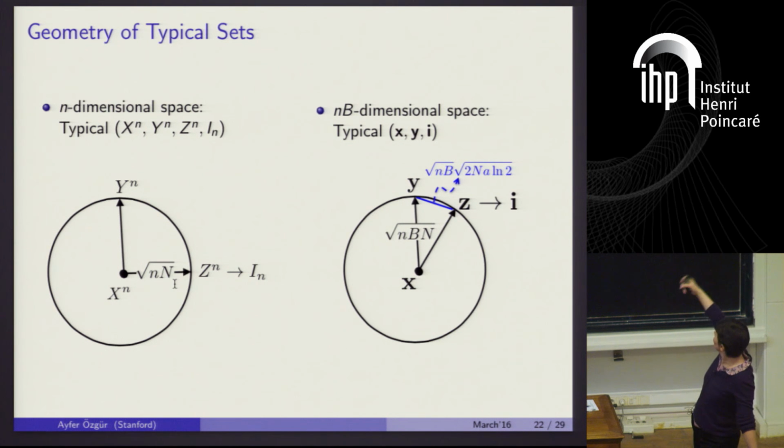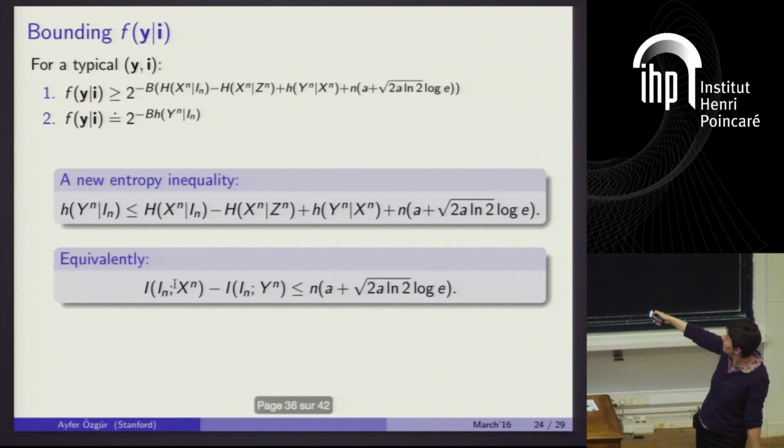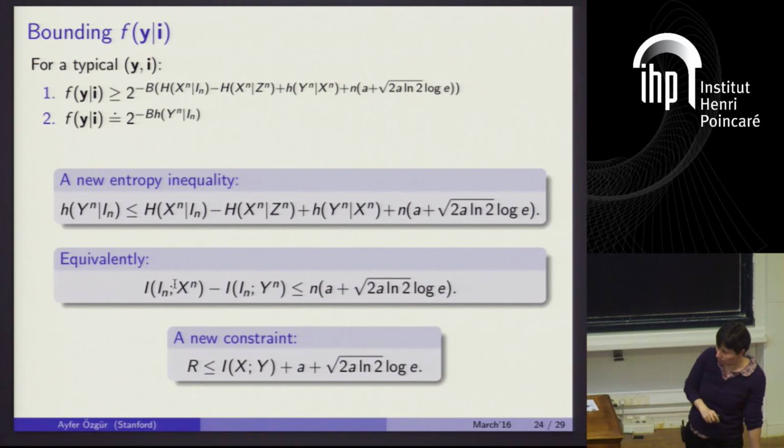And you can imagine that now that I know that y and i are in some sense close to each other, I can show that the conditional entropy of one given the other cannot be too large. Essentially, we translate this geometric picture to an entropy relation or an information inequality. We can bound the conditional entropy of y^n given i^n, or this difference of mutual information. So we fix this one, and now we are able to say this should be large because these are close to each other, okay? And we have a bound in terms of A, which relates to this quantity, and this is precisely what gives you the last constraint, okay?